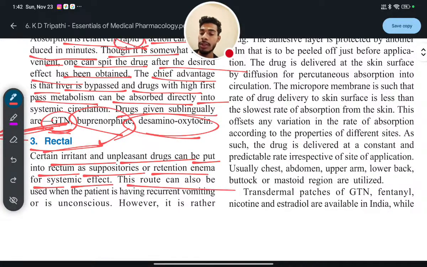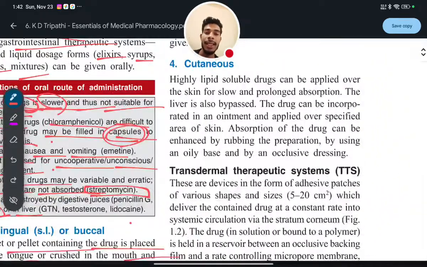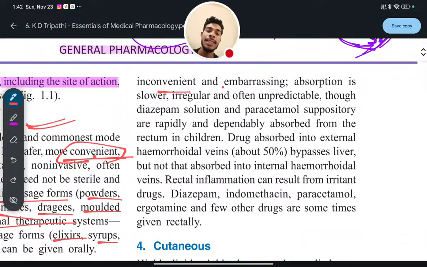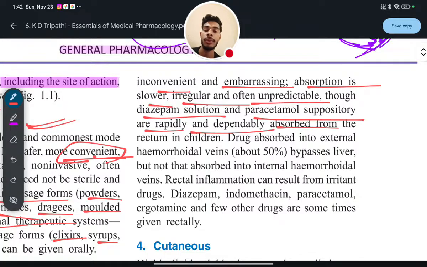This route can also be used when the patient is having recurrent vomiting or is unconscious. However, it is rather inconvenient and embarrassing. Absorption is slower, regular, and often unpredictable. Though diazepam solution and paracetamol suppository are rapidly and dependably absorbed from the rectum in children.